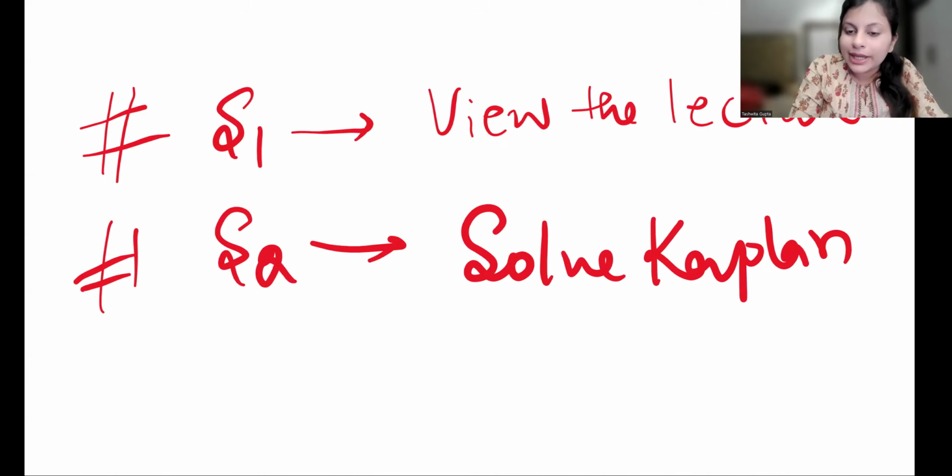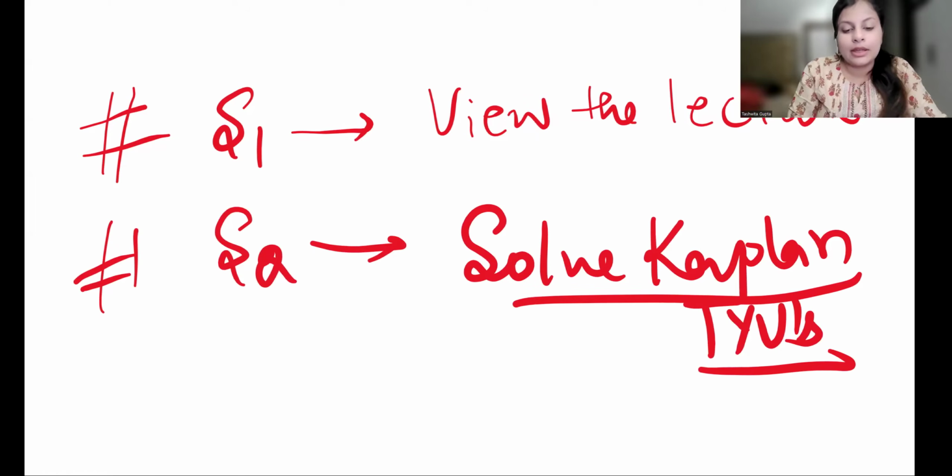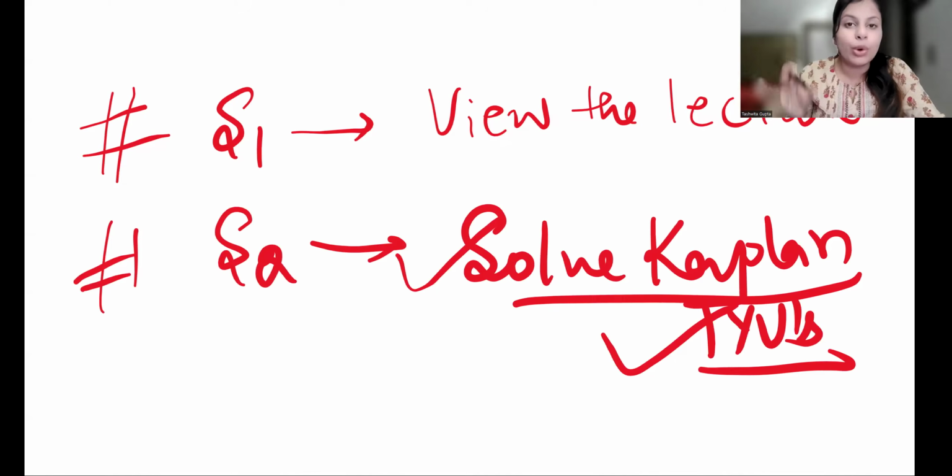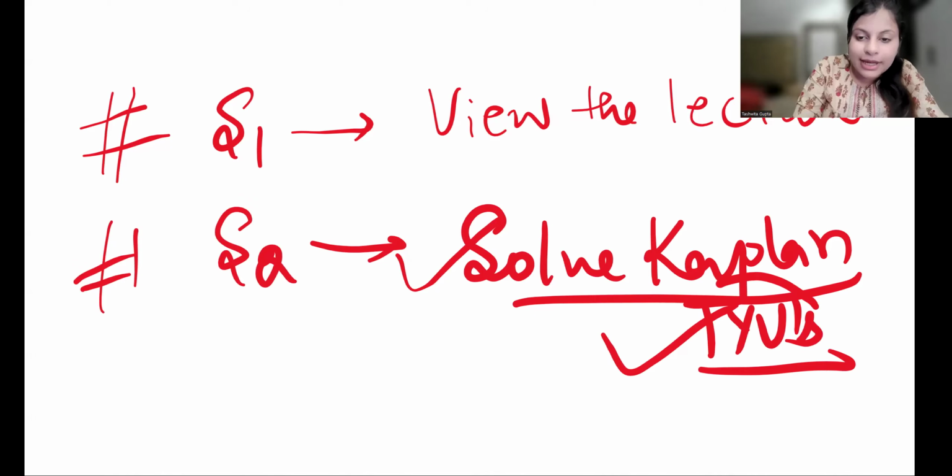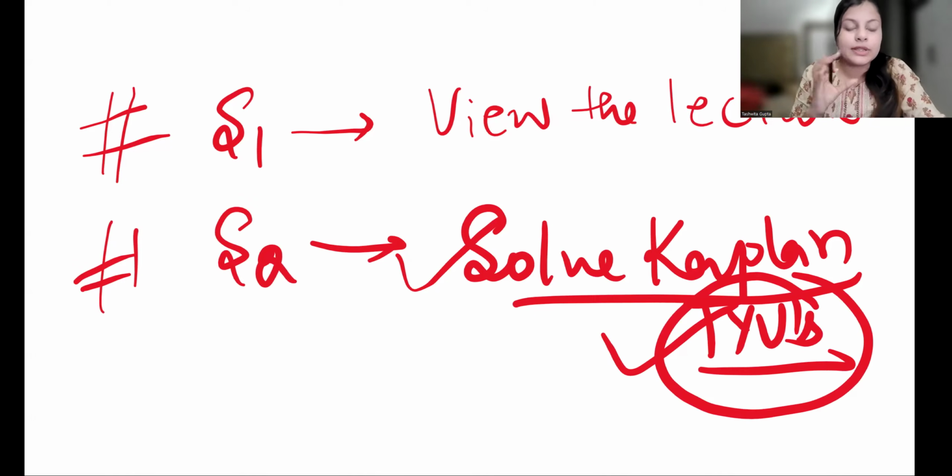I will give you ebooks, for my enrolled students only. You can buy the Kaplan books if you want hard copies. Test yourself, questions are there. No need to read the chapter because you've already viewed the lecture.